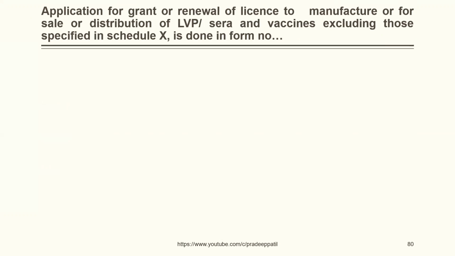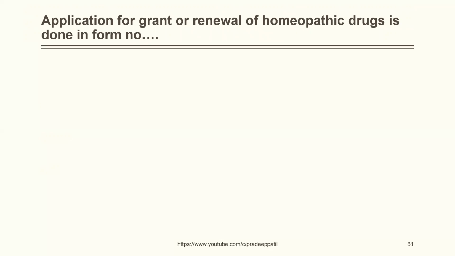Application for grant or renewal of license to manufacture or for sale or distribution of large volume parenterals, sera and vaccines, excluding those specified in Schedule X, is done in form number 25, 27D, 24F, 27C. The correct answer is 27D. Application for grant or renewal of homeopathic drugs is done in form number 25, 27D, 24C, 27C. The correct answer is 24C.